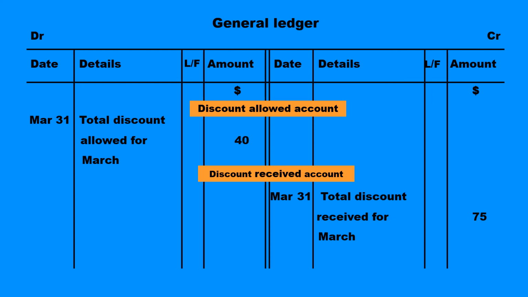And these two accounts will be closed by the amount to be transferred to the income statement. Now the discount allowed 40 is an allowance that we've given, which for us will affect our business negatively, hence will reduce profit by 40. Whereas the total discount received 75 is what the business has benefited. Therefore, this will affect the business positively, hence will increase the profitability by 75.